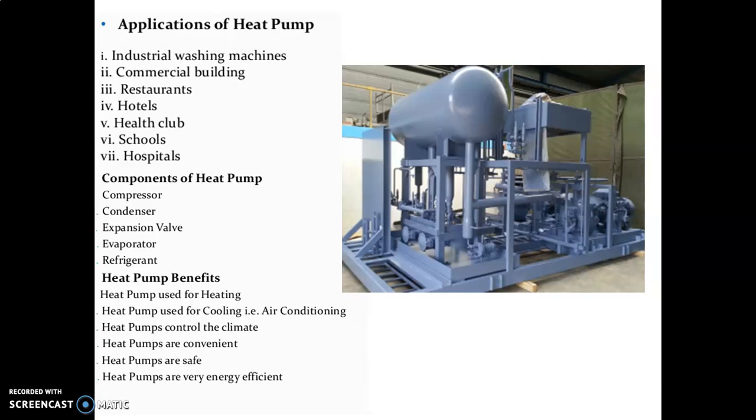The next component is the evaporator. The evaporator is also one kind of heat exchanger. It is mainly used to exchange heat, and it allows the latent heat of absorption, and phase change takes place from liquid to vapor. The last one is the refrigerant. The main function of the refrigerant is to absorb energy and release that energy in some space. So these are the main important components of the heat pump.